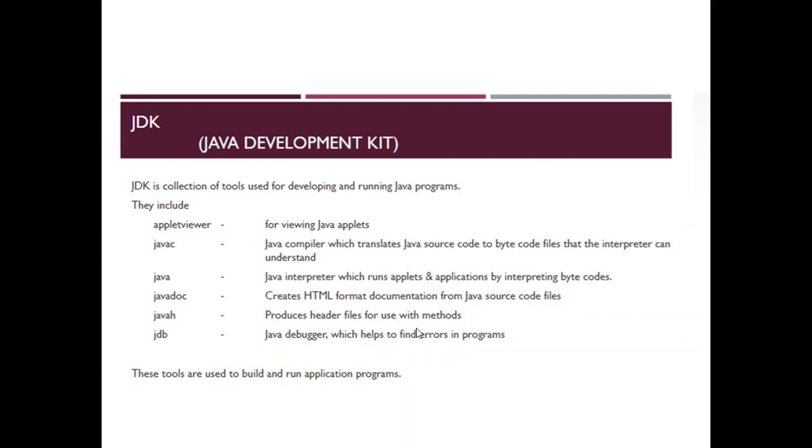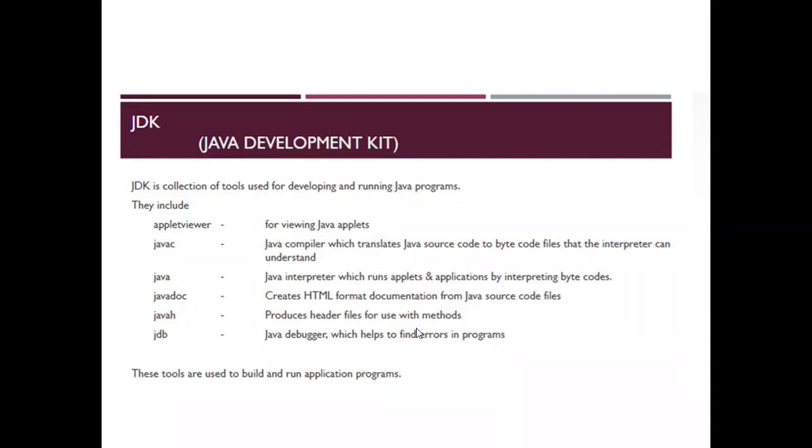Javac, the Java compiler. C is for compiler, so javac means Java compiler. The Java compiler translates Java code to bytecode files that the interpreter can understand. Basically, the Java compiler is used to compile our code. As we know in Java, our program is converted into bytecode and then bytecode is interpreted into machine code. So the Java compiler translates our source code into bytecode.